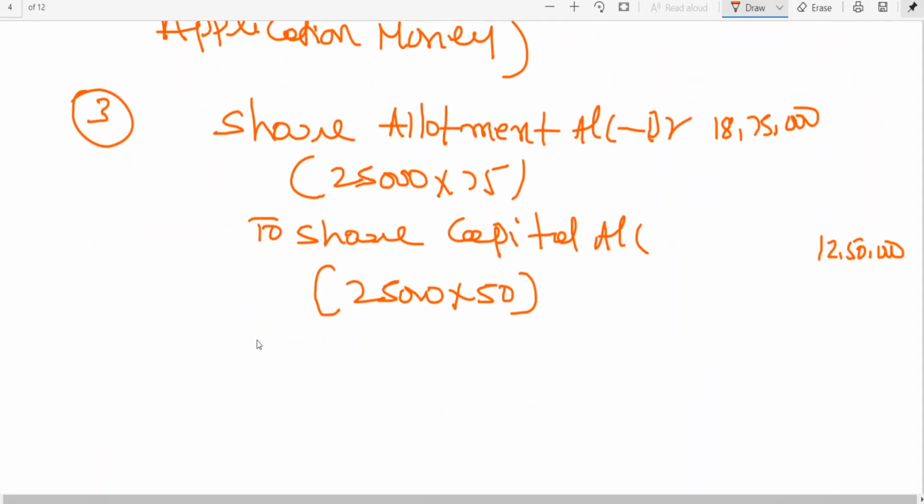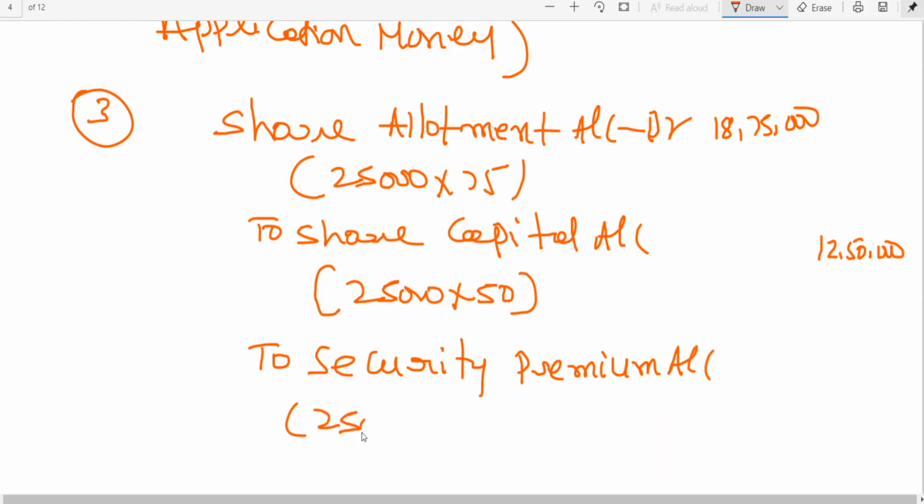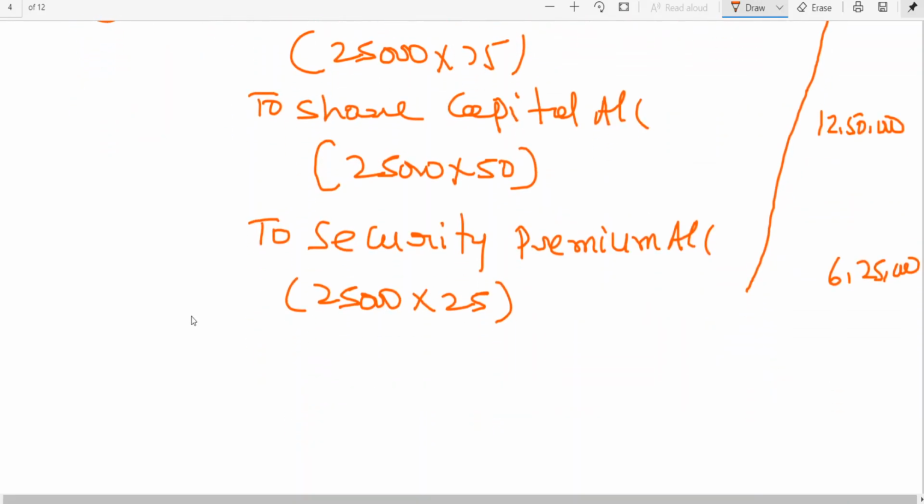Okay. Next, to securities premium account. 25,000 into 25, 6,25,000. I told you premium account is included in allotment. Premium money is included in allotment, and that cannot be added to share capital. This is the entry for allotment money due including premium.